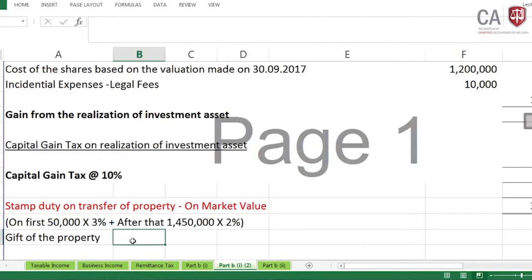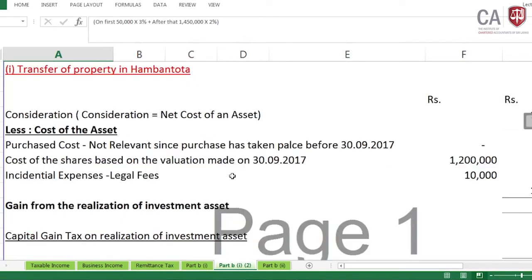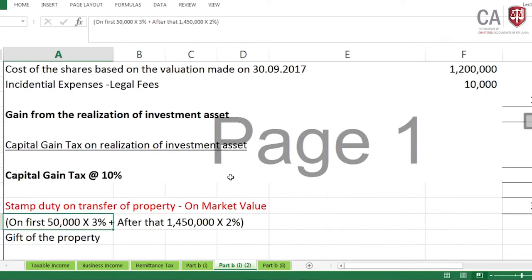Then here, the first is the transfer by way of gift. It is divided into by way of gift and other ways. For transfer by way of gift, on the first 50,000 it's 3%. After that, it's 2%. Then the value is the market value of the property, or as given in the question. It has been given in the question as 1.5 million.